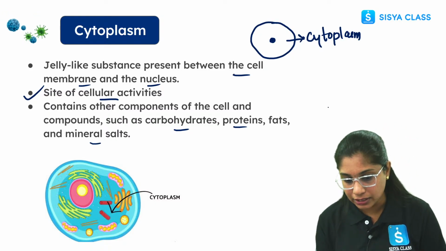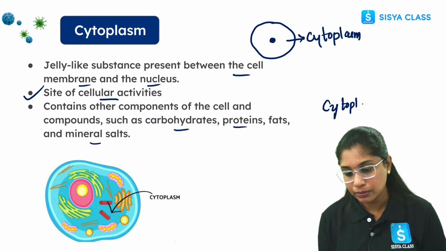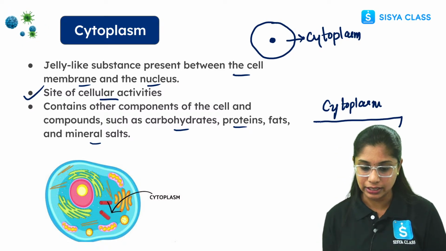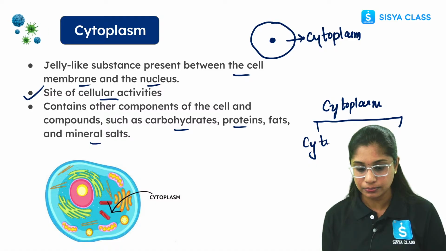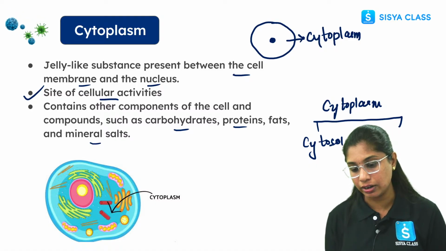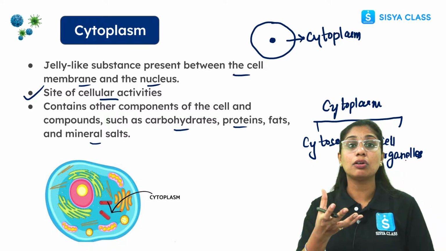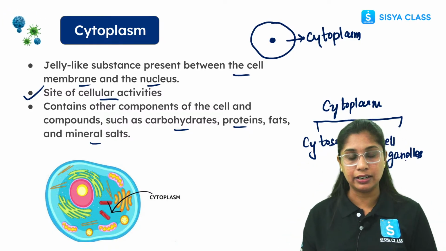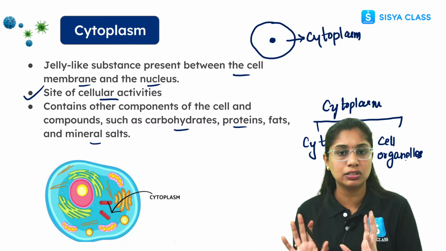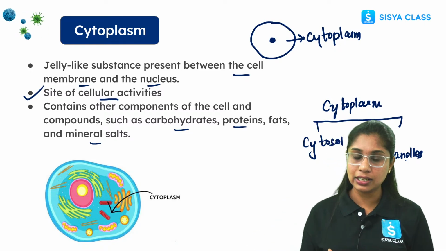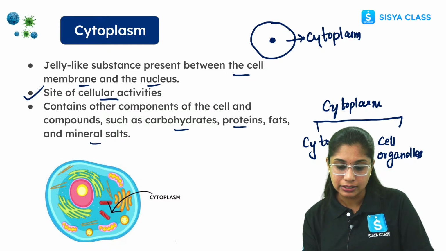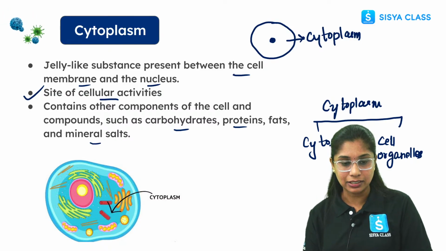If you see, the cytoplasm is made up of two things. It has two components. Here we have the cytosol, then we have the cell organelles. So the cytosol is the clear part in which the cell organelles are suspended. Every cell organelle has a specific function and a specific structure. We are going to discuss that, don't worry about that. So this cytosol plus the cell organelles together form the cytoplasm.